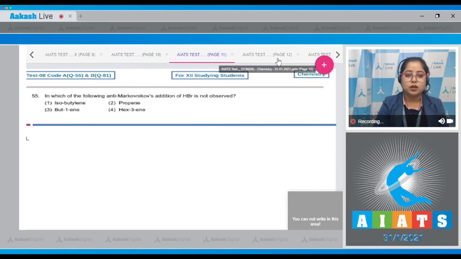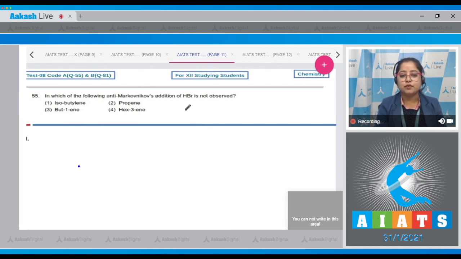Moving to next question, which is question number 55. Let's read it. In which of the following anti-Markovnikov's addition of HBr is not observed? Students, in case of symmetrical alkenes, anti-Markovnikov's addition is not observed. So let's find out which of the following is a symmetrical alkene. Starting with option number 1, isobutylene. No.